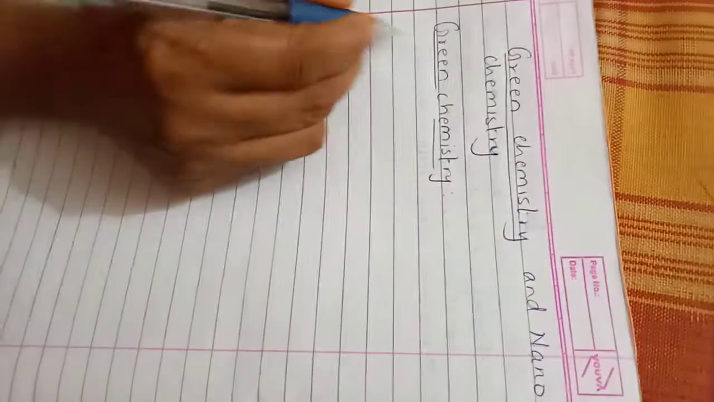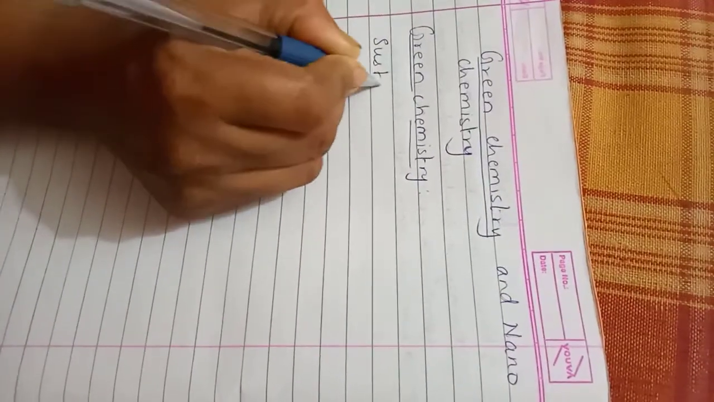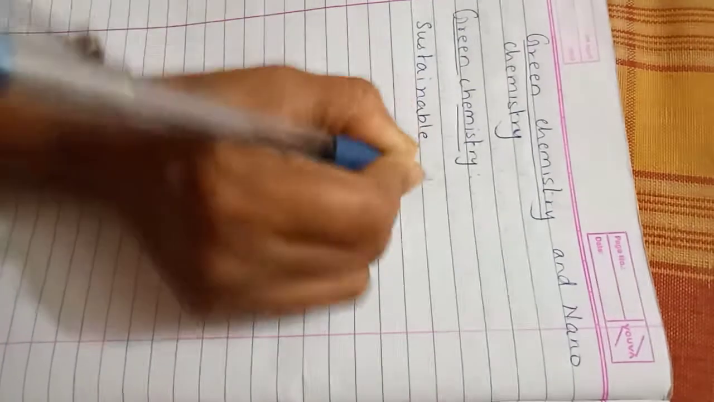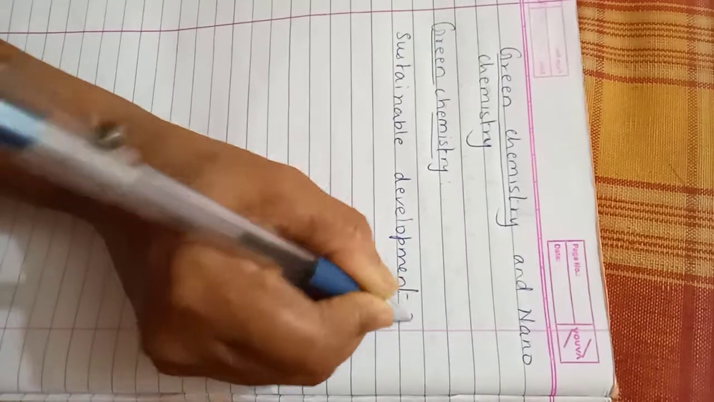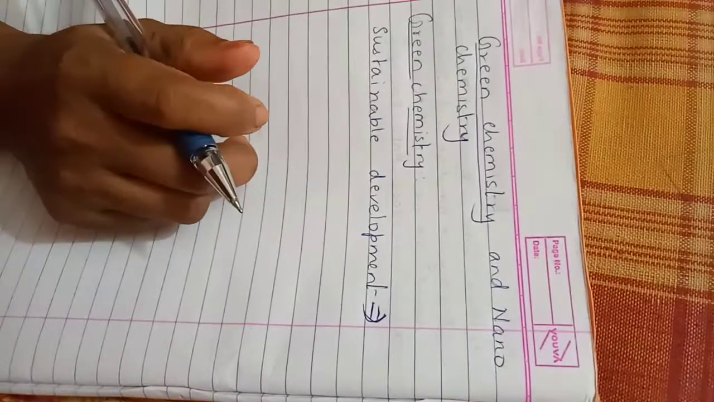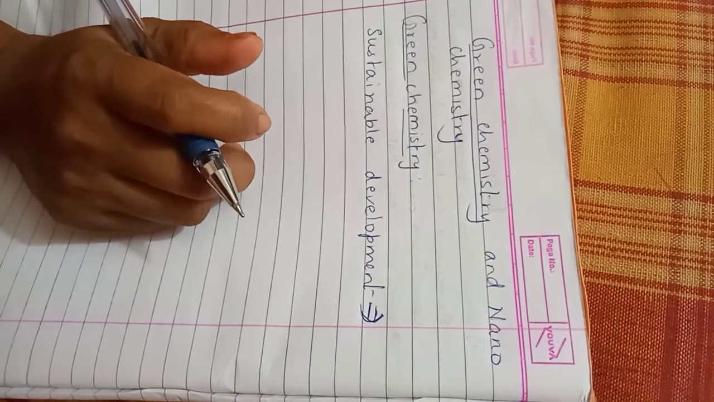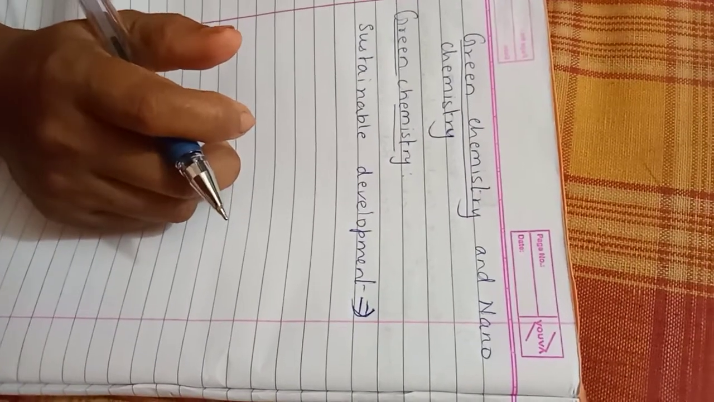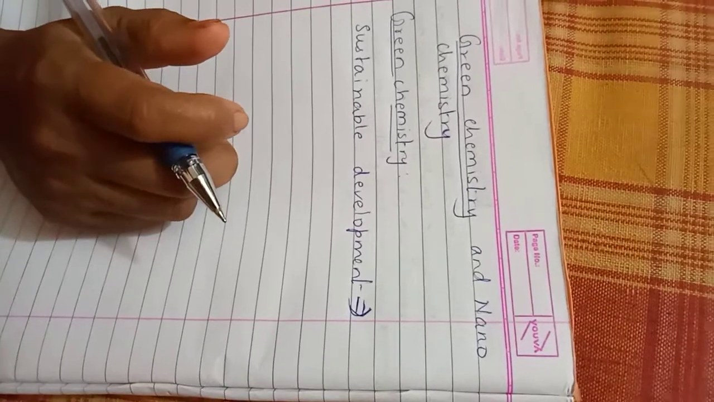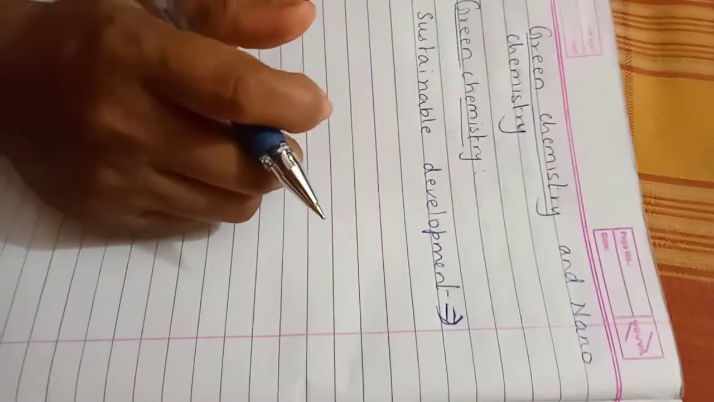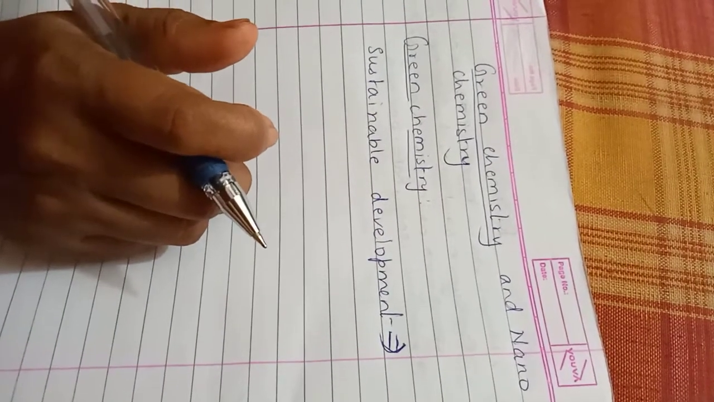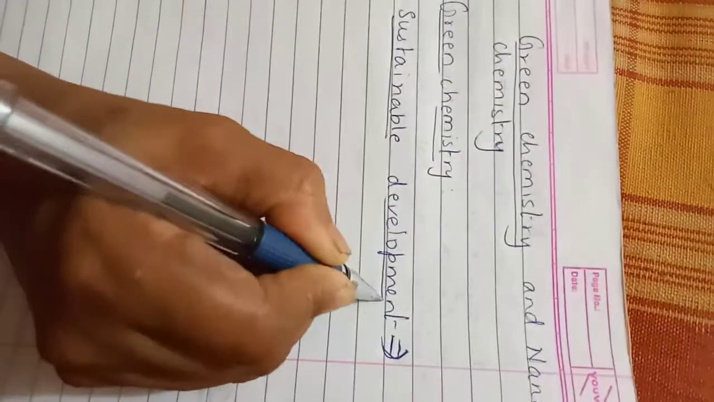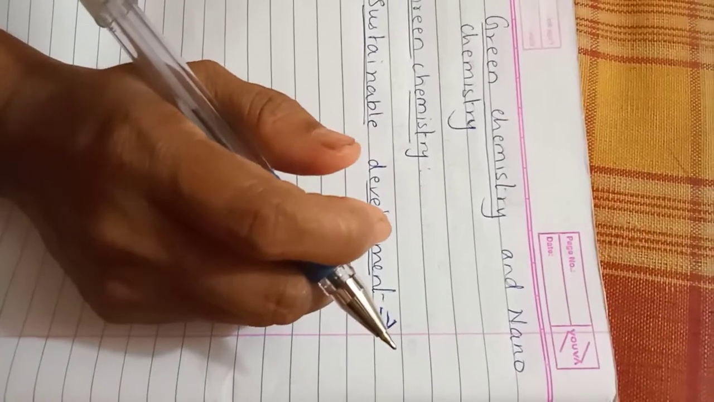This is green chemistry. Then we study something called sustainable development. Sustainable development definition. Concentrate. It is the use of natural resources in such a way without compromising the ability of future generations for their own use. What is sustainable development? Meaning use of natural resources.